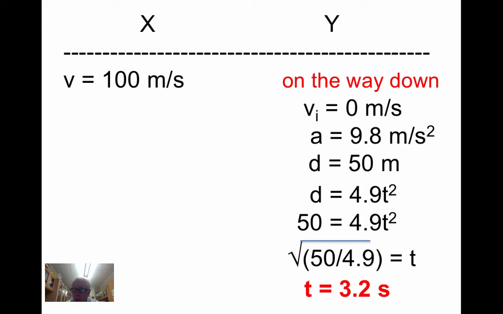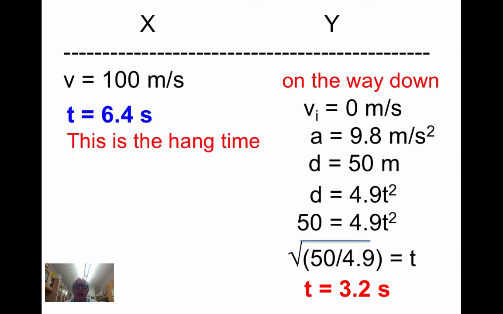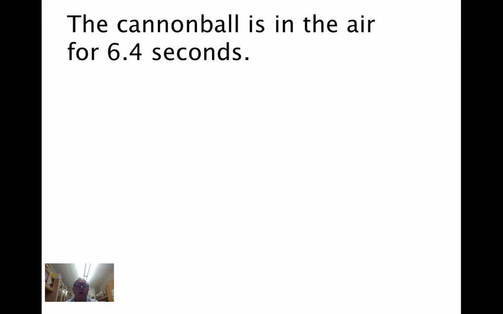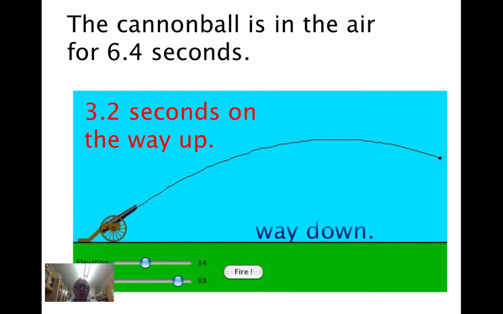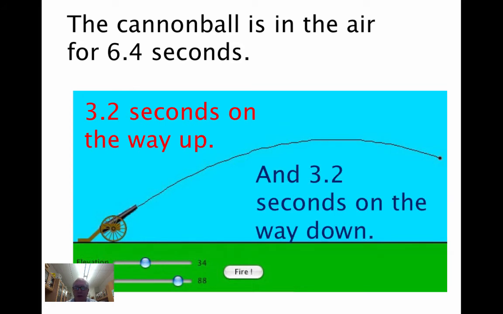Now the question was, what was the hang time? Can you make a prediction for what the hang time is? Well, if on the way down is 3.2 seconds, then the hang time is 6.4 seconds. The time on the way down is half of the trip, so we double that to get the hang time. So the cannonball is in the air for 6.4 seconds, 3.2 seconds on the way up and 3.2 seconds on the way down. So there you go.